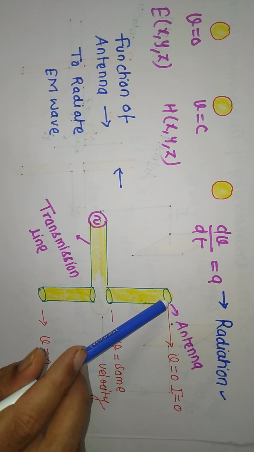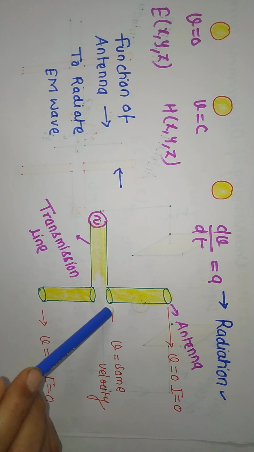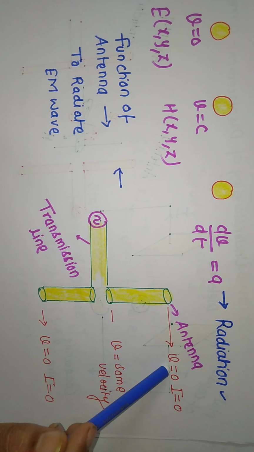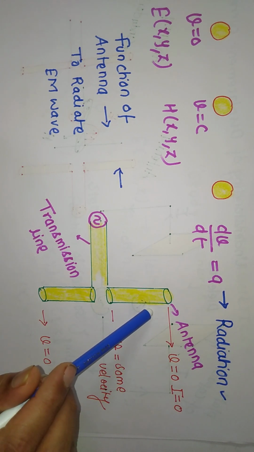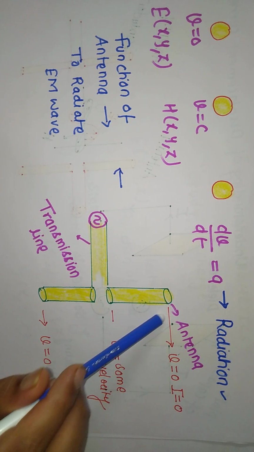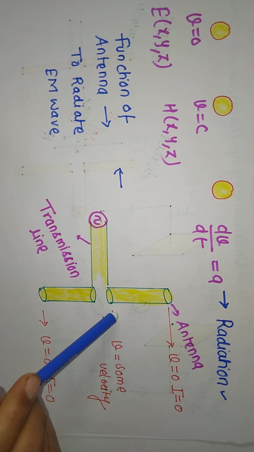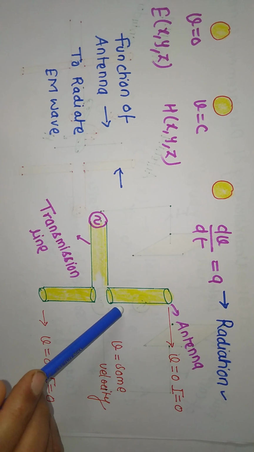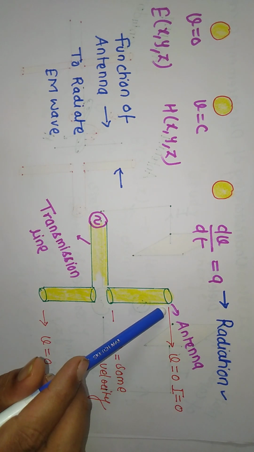The reason behind it is that the electron cannot cross the boundary. There is some velocity of the electron, and at this point there is zero velocity. It means that the electron is reducing its velocity with respect to time, and if any charged particle is reducing its velocity with respect to time, it means that it's a deceleration.